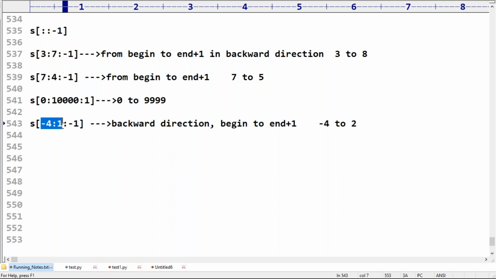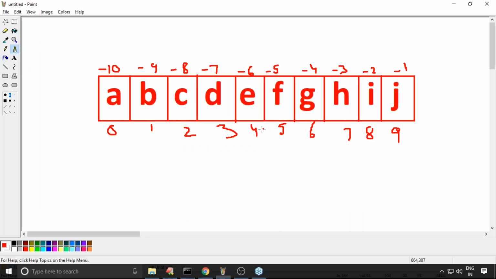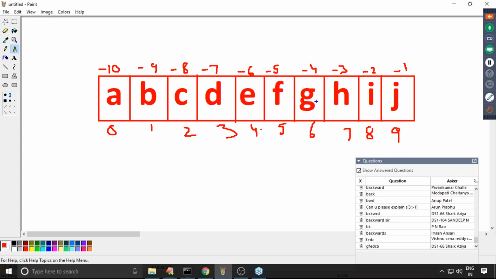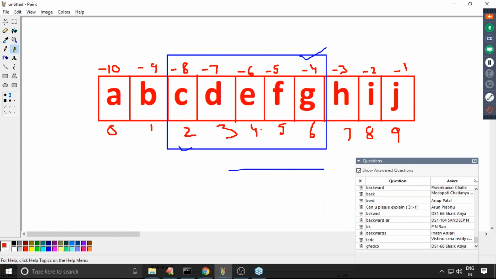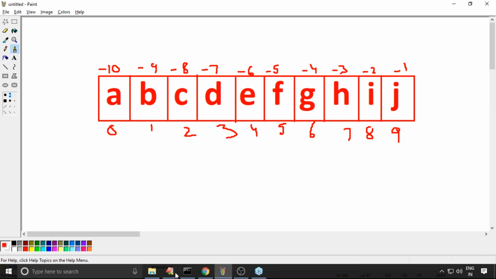I told you, the begin index can be positive or negative, and the end index can be positive or negative, no problem at all. So begin to end plus 1, minus 4 to 2 in backward direction. Minus 4 is here, 2 is here. Minus 4 to 2 in backward direction, G F E D C we are going to get. So G to C in backward direction.